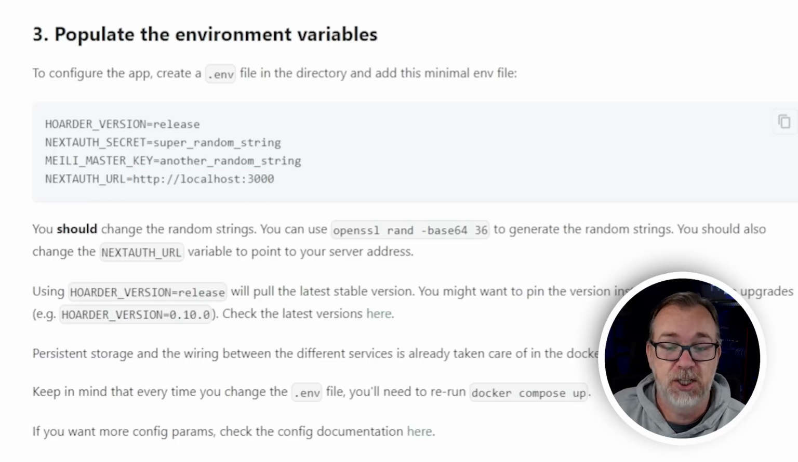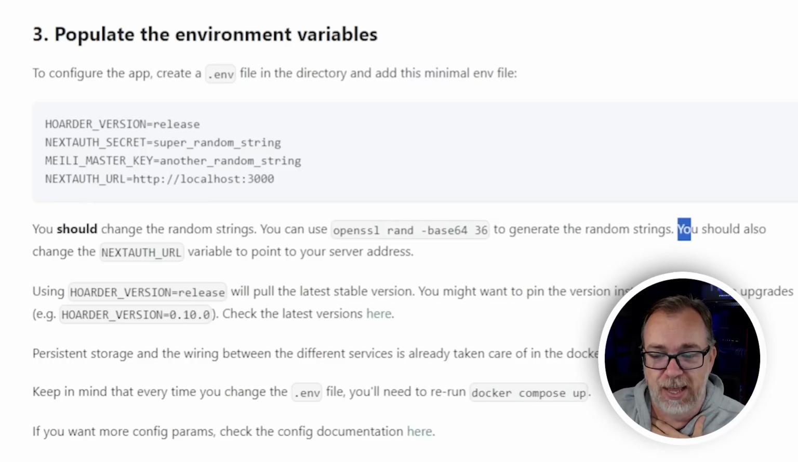If you don't change this and you log out, it's just going to redirect your browser to localhost port 3000. So this NextAuth URL just needs to be the URL of your instance. And it actually follows that up with that. I didn't read it, and I found out the hard way, but they actually do say it if I was smart enough to read.